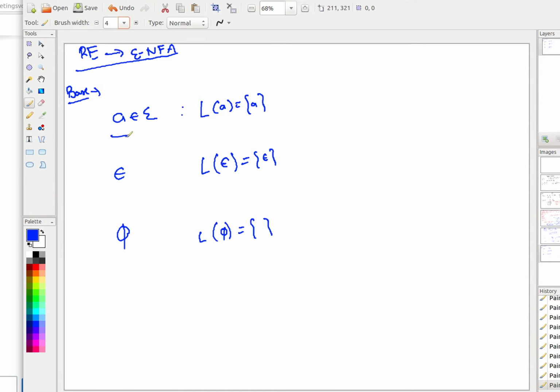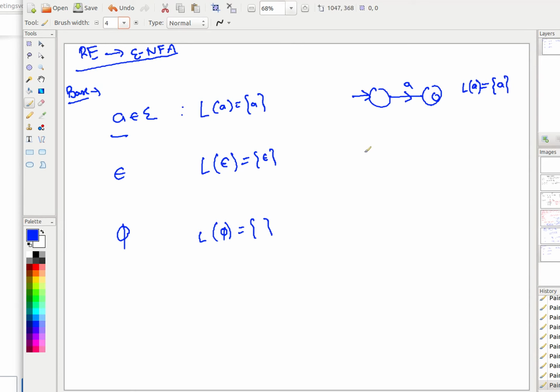So the ENFA for a given symbol is something very simple, right? For a symbol, if you have to design an ENFA, it is this, where A belongs to sigma. What is the language of this ENFA? If you take this machine, the language of this machine is just A. I should not be writing A as part of sigma, because then it will mean all the symbols are present. So, the language for this particular diagram is just A.